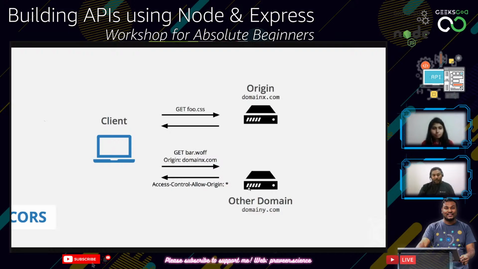So at that point of time, this other domain has an option whether to explicitly allow the request to carry on or to block it. For that, it can have a particular header which says Access-Control-Allow-Origin, and if it says only the self domain, like domain y.com, this request will be abruptly stopped by the Chrome browser